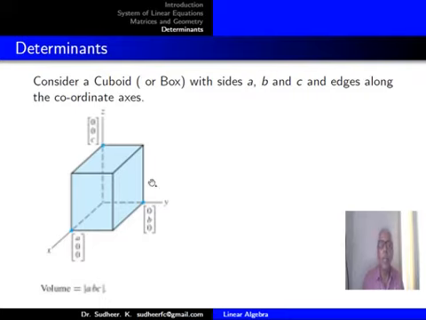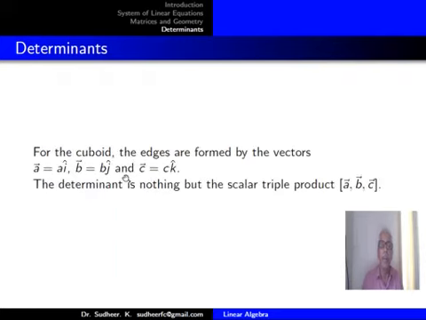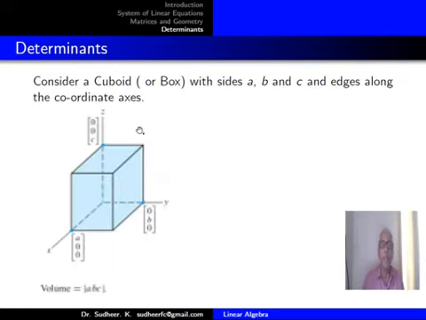Clearly, the volume of the cuboid will be ABC, and that will be the determinant written using these points as column vectors. So the determinant of that will give you the volume of the cuboid.